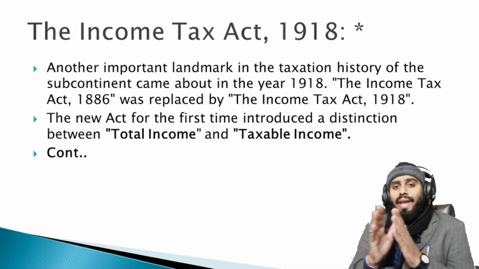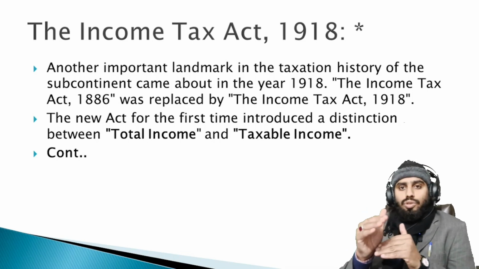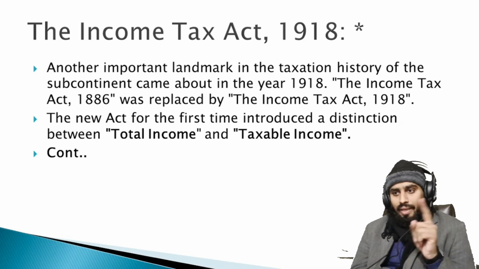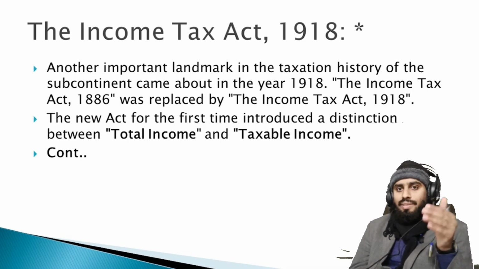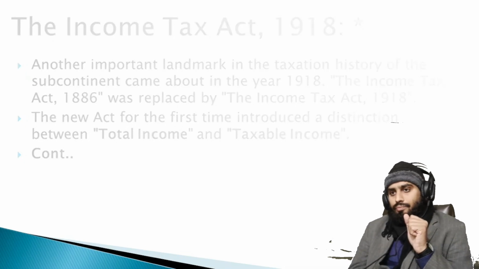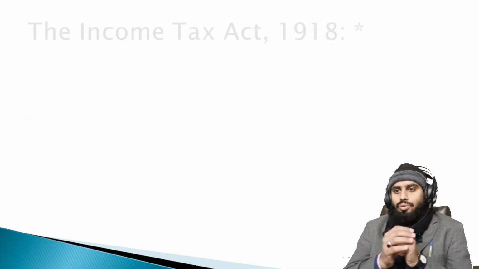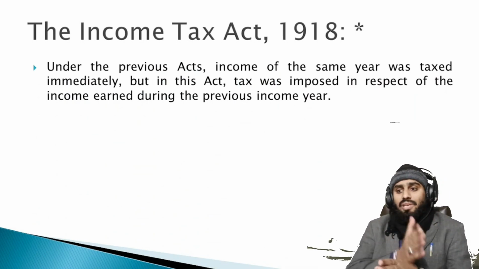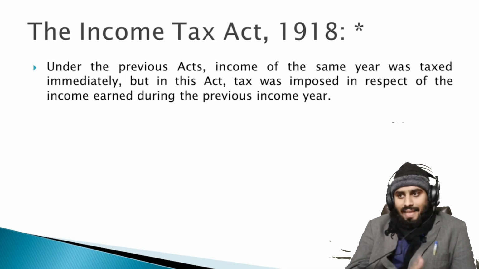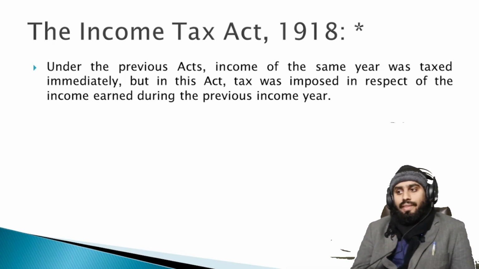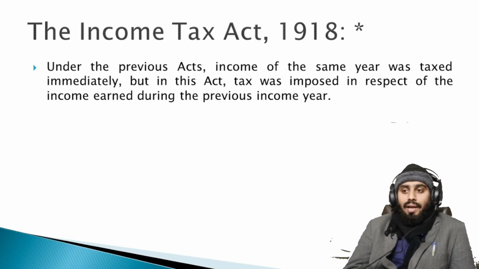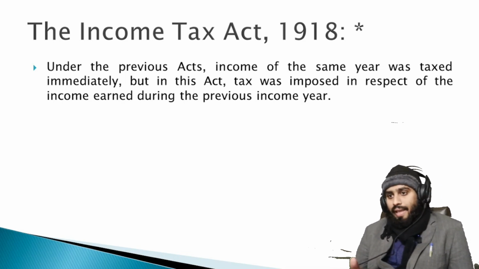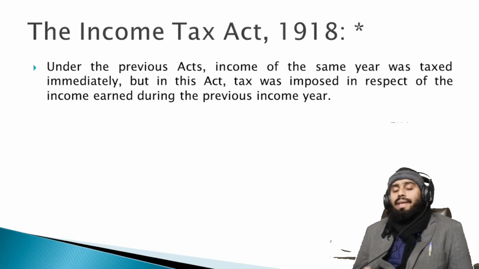No one is allowed any deduction from their total incomes. They pay the tax only on the total income. So this is the main difference between previous laws and the 1918 Act. We continue. Under the previous acts, income of the same year was taxed immediately. But in this act, tax was imposed in respect of the income earned during the previous income years. So this is another major difference between previous laws and this law.